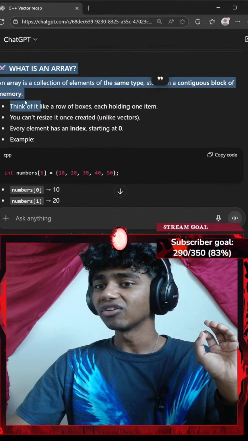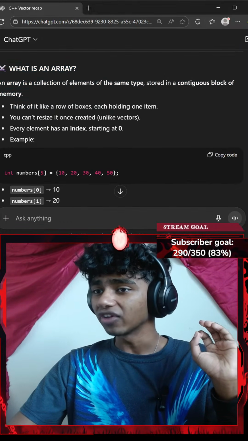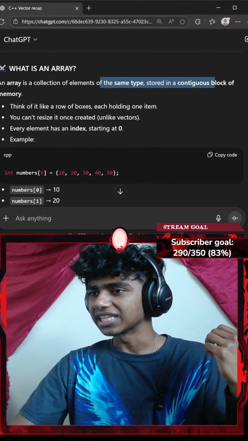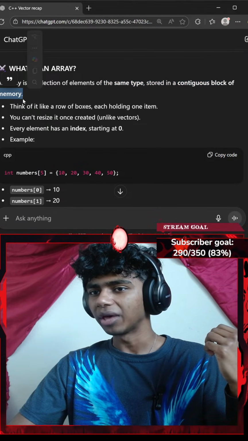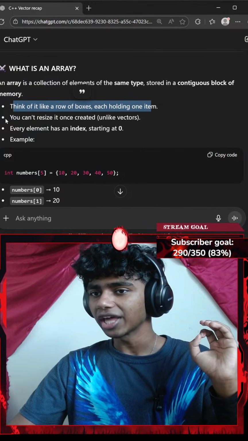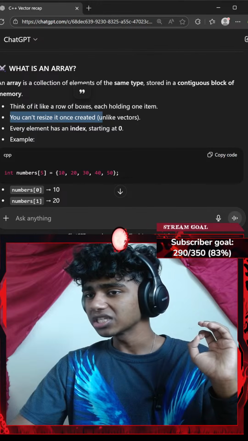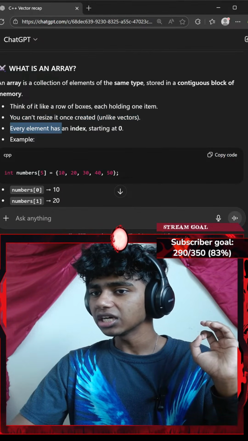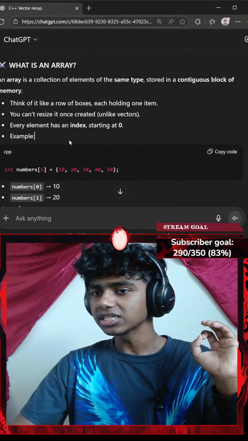That said, what is an array? An array is a collection of elements of the same type stored in a contiguous, is that how you pronounce it? Contiguous block of memory. Think of it like a row of boxes, each holding one item. You can't resize it once created, unlike vectors. Each element has an index starting at 0.